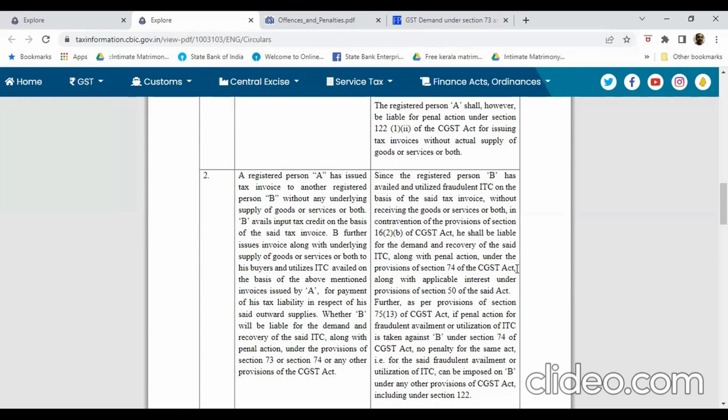Section 74 deals with when tax is not paid or short paid or erroneously refunded or ITC wrongly availed and utilized with the intention of fraud or willful misstatement or suppression. Therefore, the person B will be liable for penalty as per Section 74 of the CGST Act along with applicable interest under the provisions of Section 50 of the CGST Act.